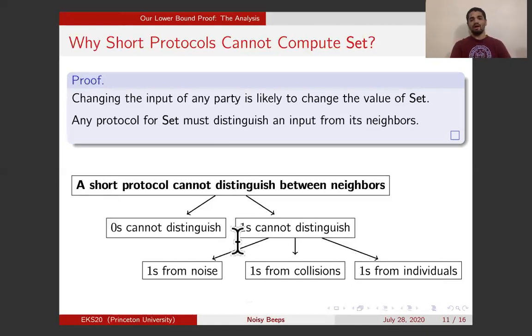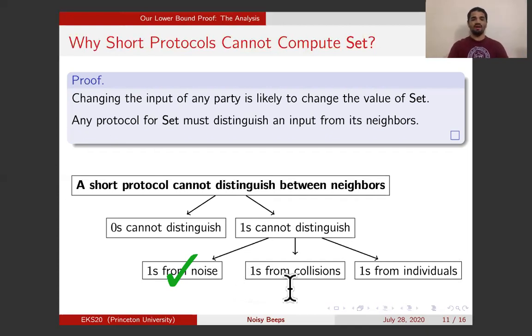Okay, and now I wish to show that in any of these 4 cases, the protocol cannot distinguish an input from its neighbors. So let's get rid of 2 easy cases first. The first easy case is when the parties receive a 1 and this 1 is due to noise.